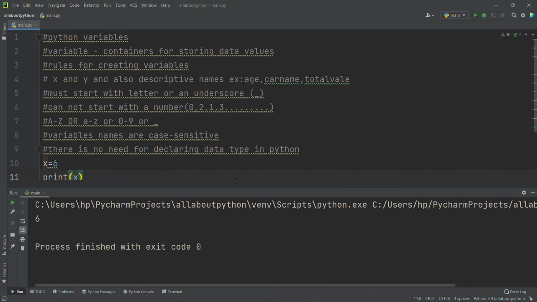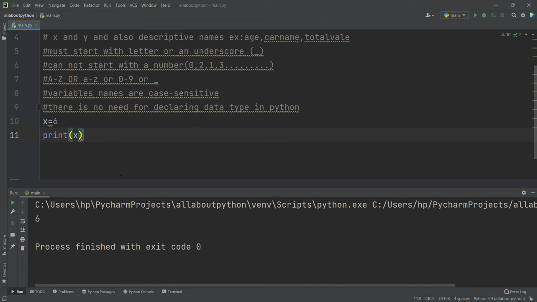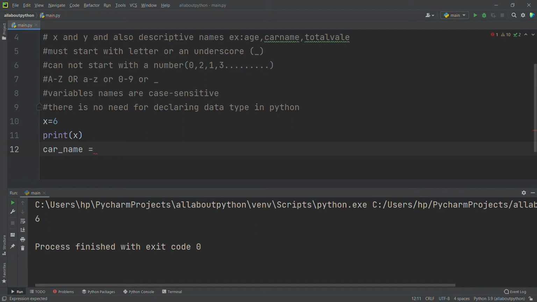See, it's getting 6 here in my console. So, here it's considering x as a variable. Okay, so this is nothing but a short type variable. Now I want to give a long type variable. Let me say car name. See, car underscore name. I can give it this way, so they can read very comfortably and very easily.